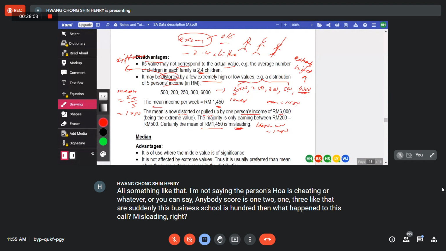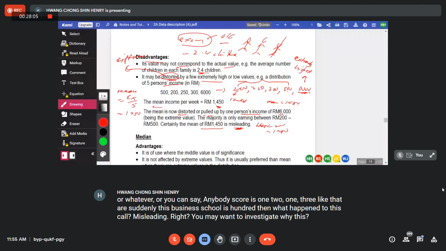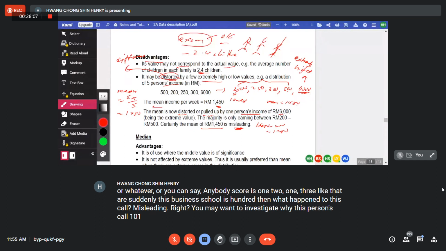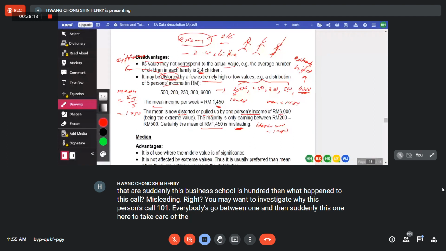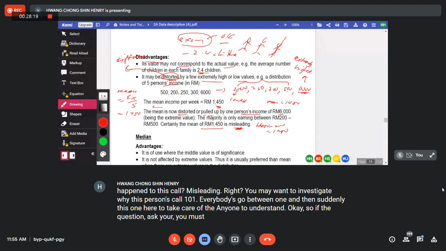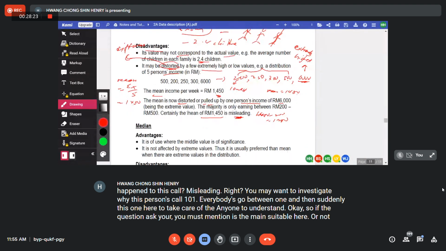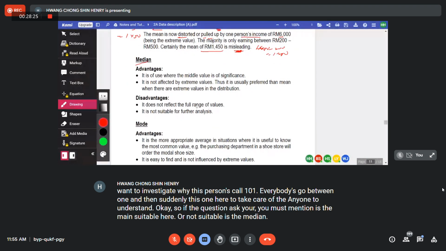You may want to investigate why this person scored 100. Everybody scored between 1 and 10, then suddenly this one, you have to take care already. Anyone to understand? Okay, so if the question asks you, you must mention, is the mean suitable here or not suitable? Are the median and the mode suitable?